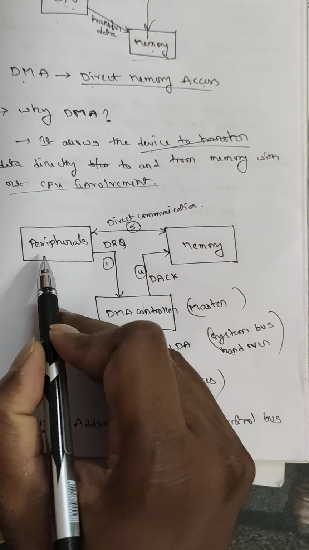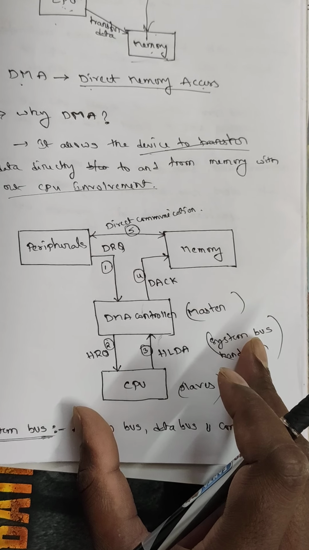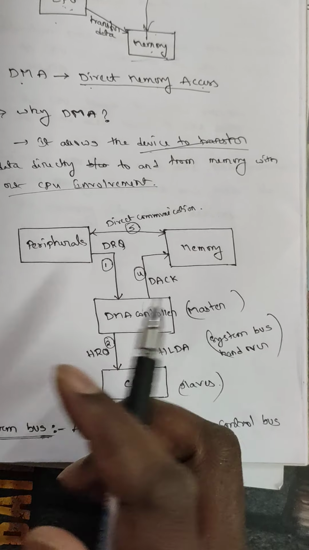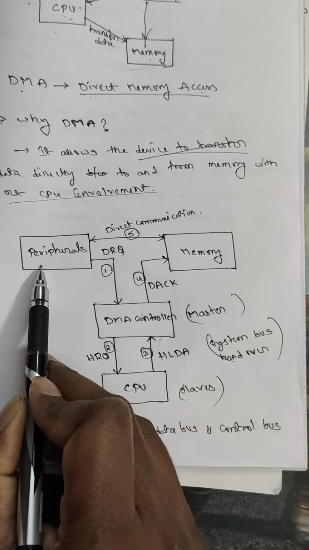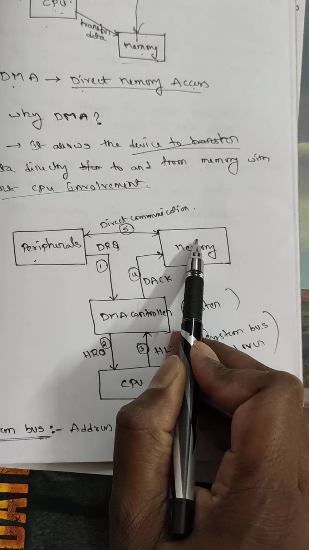By using this diagram, we will see how DMA operation is performed. Suppose a peripheral device wants to transfer data to memory.